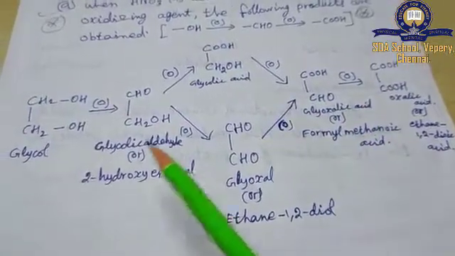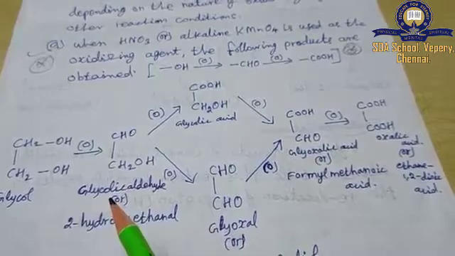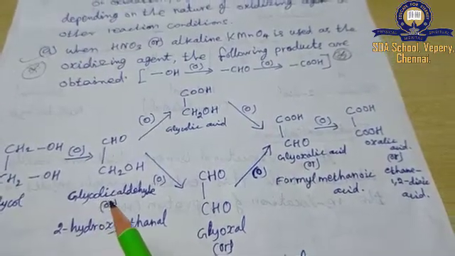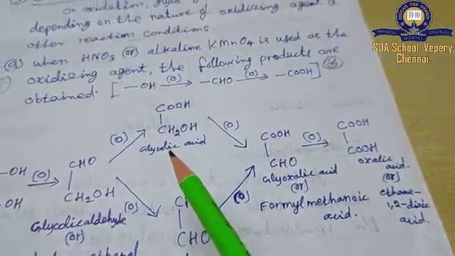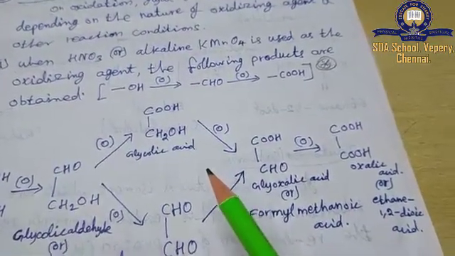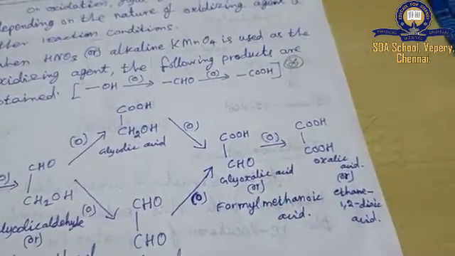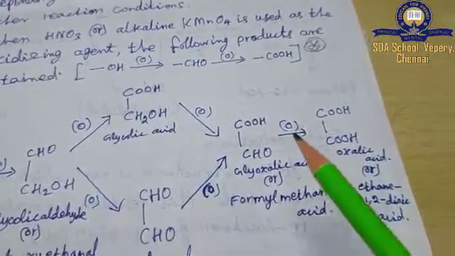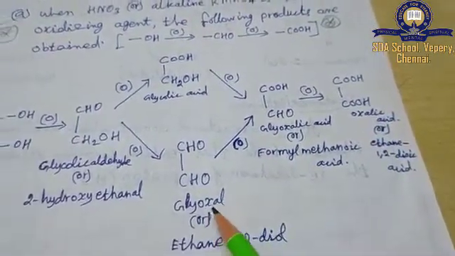In such a way the glycol is oxidized to give glycolic aldehyde, then glycolic acid, then glyoxalic acid, then oxalic acid. This is glyoxal.